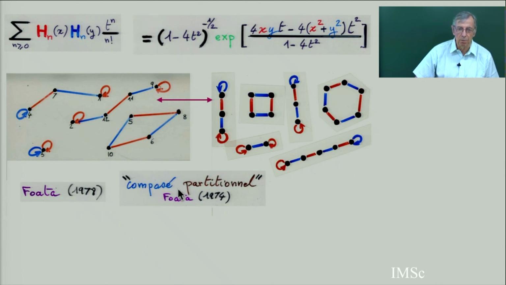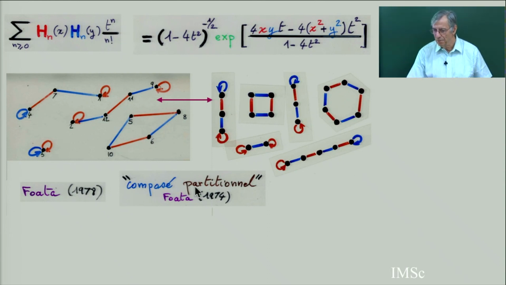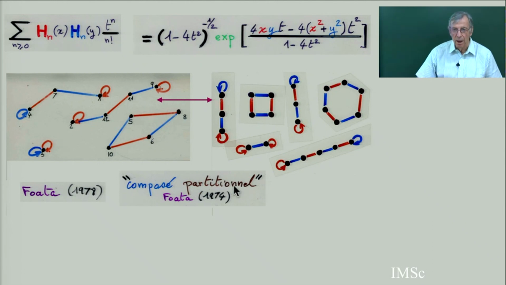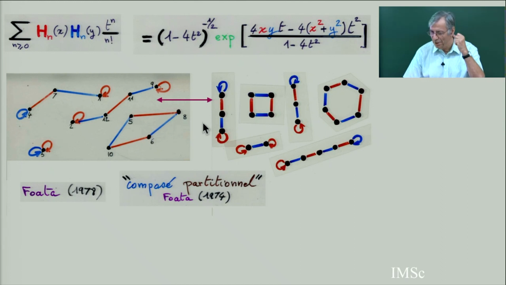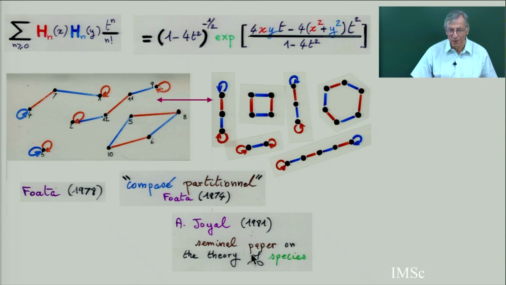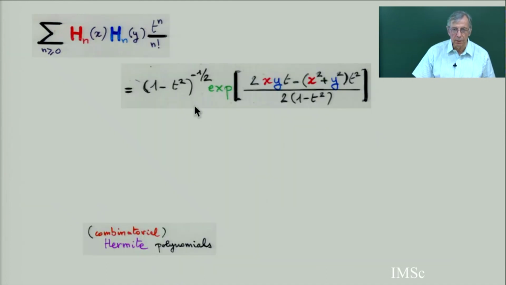So at that time, Foata gave a proof using the composé partitionnel. This was a series of models for exponential structures. And probably this proof made a spark in the mind of André Joyal, and he said, okay, I should make a general theory. So I think this was the starting point in Joyal's mind of the general theory of species. So he has a seminal paper of about 80 pages in 81 where he exposed the theory of species. So probably this idea came from looking at this proof, which is very beautiful, and this is the starting point of it.